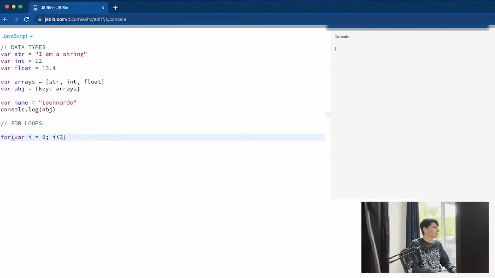I'm gonna make it 3: i is less than 3, and then i plus plus. You guys are going to understand for loops right now.